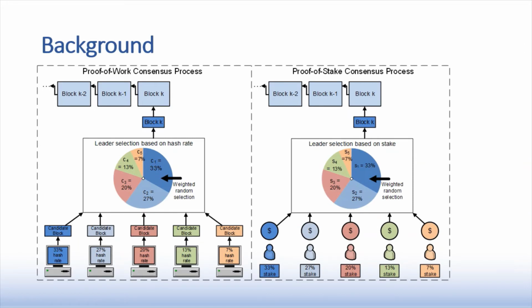In a blockchain network, the data is added by the consensus of the majority of users. For example, in the proof-of-work consensus mechanism, the users compete with each other by using their computational power to solve a puzzle, and the player with the higher computational power will have a higher chance to be selected to add a new block to the chain. And in the proof-of-stake consensus mechanism, the user with a higher stake will be more likely to be selected. The stake here is the number of network tokens, comparable to the number of coins in a cryptocurrency network.